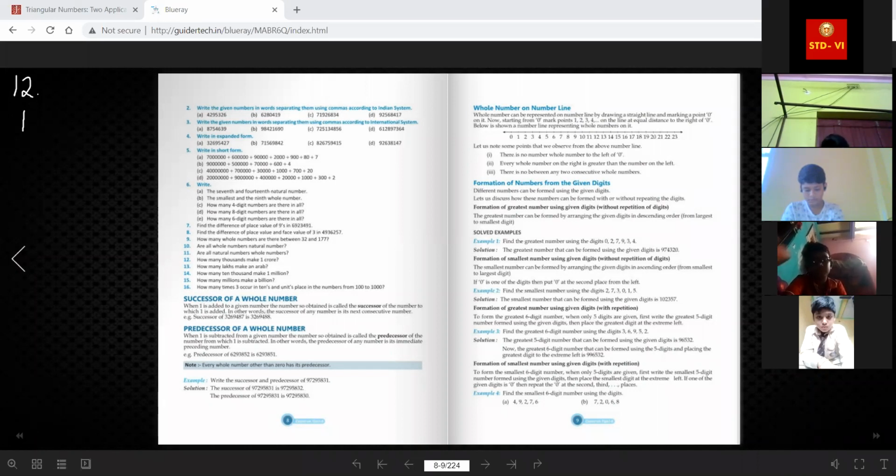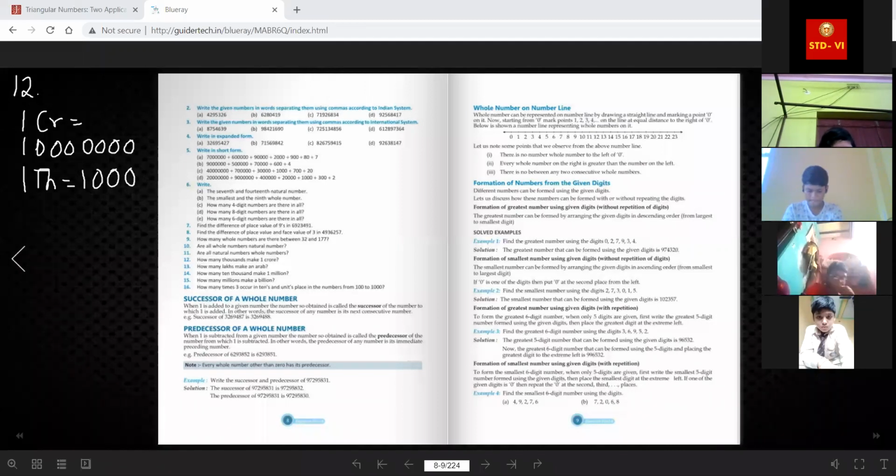Now here, first is 1 crore. 1 crore means after one, how many zeros are there? 7 zeros. And 1000 means what? After one, how many zeros are there? 3 zeros only. So here I am not writing the question statement.